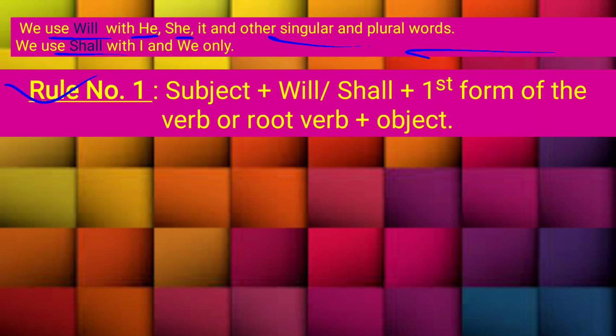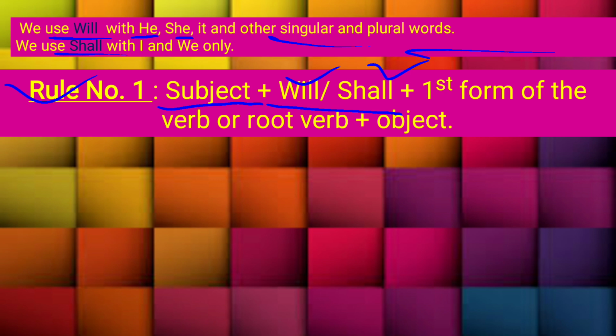But when do we use shall? We use shall with I and with we. All right, so just keep in your mind, with I and with we use only shall. So what is rule number 1? First of all we will write the subject. Subject means the person who is doing the act. According to the subject we will use will or shall. If it is he, she, it or other singular or plural subject, then we will use will. And if our subject is we or I, then we use shall.